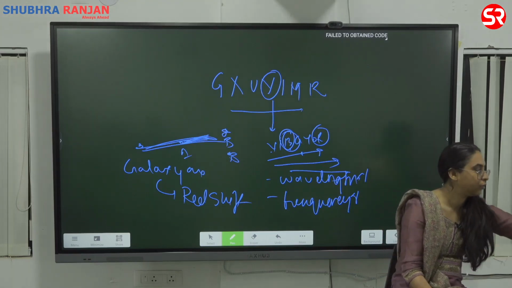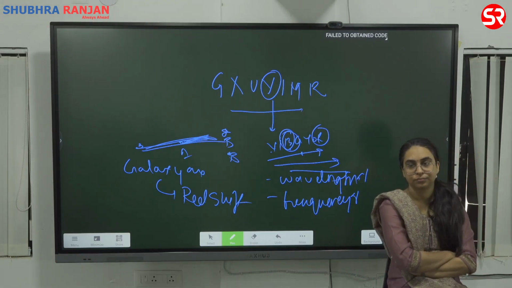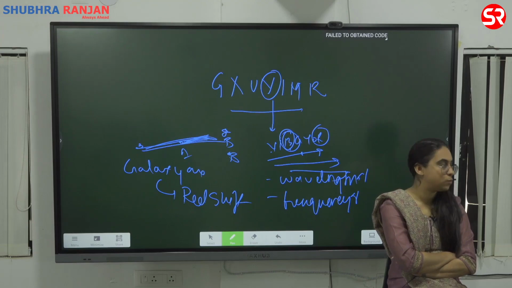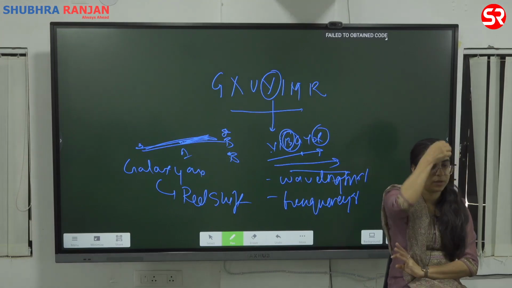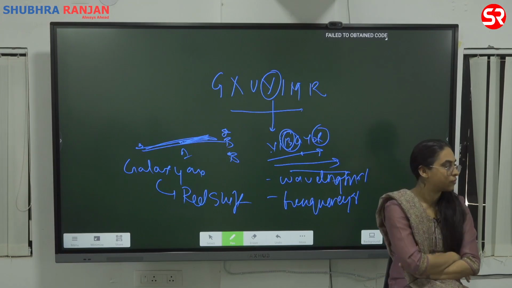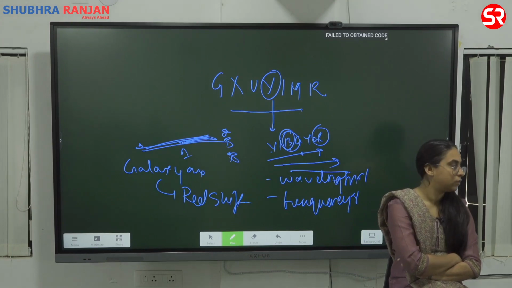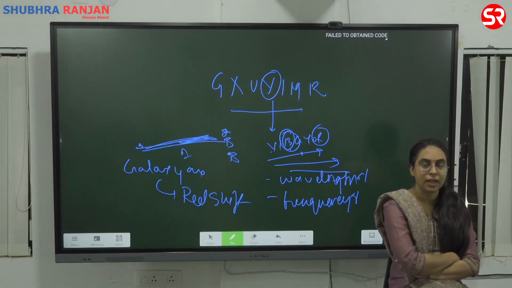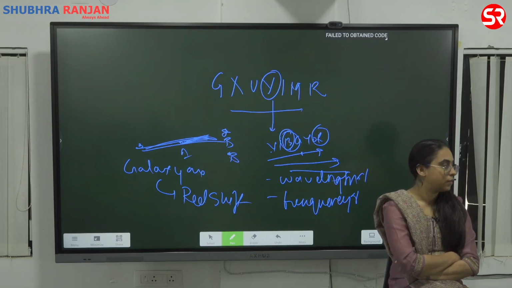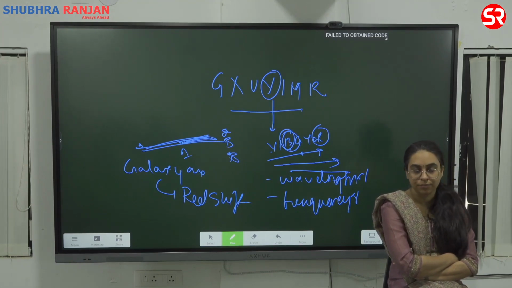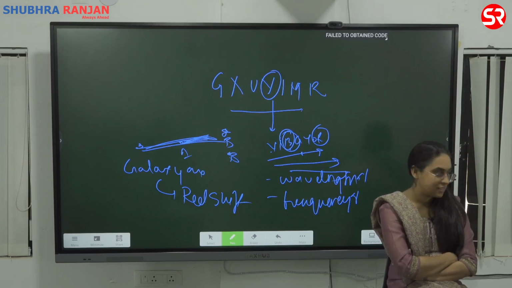First one, it was proposed by George Lemaitre, L-E-M-A-I-T-R-E, in 1927. Nearly 100 years, it's already 96 years, in 1927.